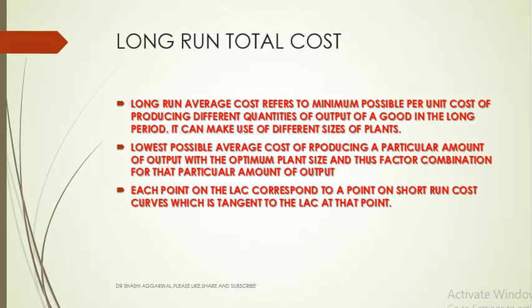Like here, this is the short run average cost curve 1, this is 2, and this is 3, and one short run average cost curve corresponds to the minimum point of the long run average cost curve. Here we see the short run average cost curve is tangent to the long run average cost curve. The long run average cost curve is enveloping the short run average cost curves, which I will be explaining later on.